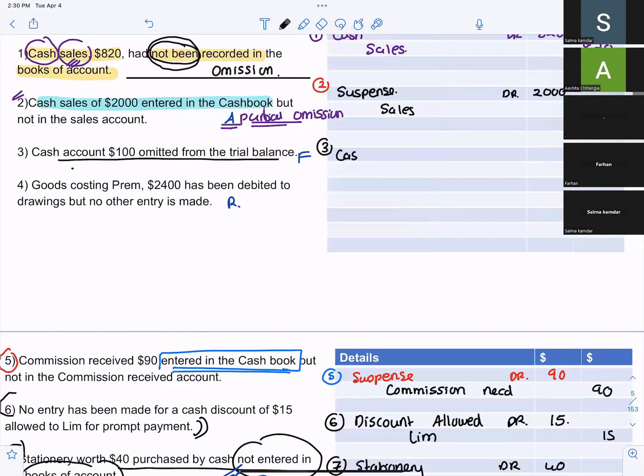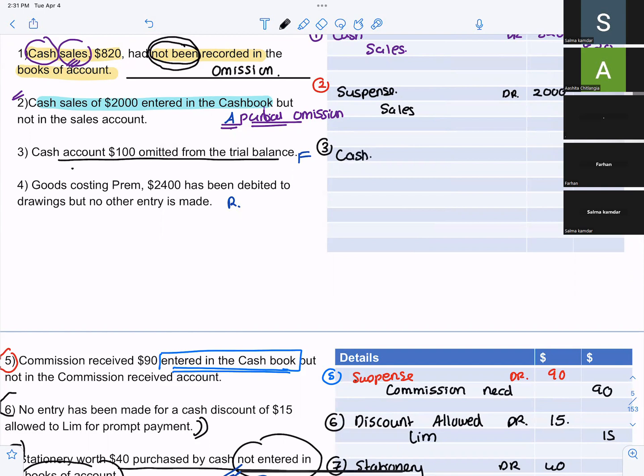You forgot to write it on which side of the trial balance? Debit side. So which side will you record it now? The debit side. So what will the entry be?